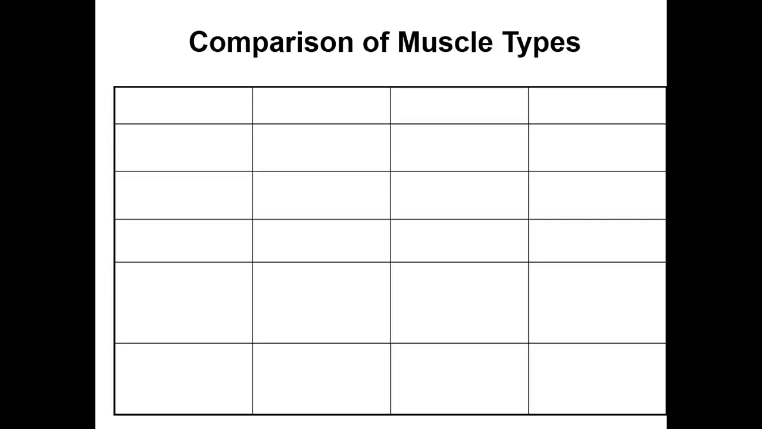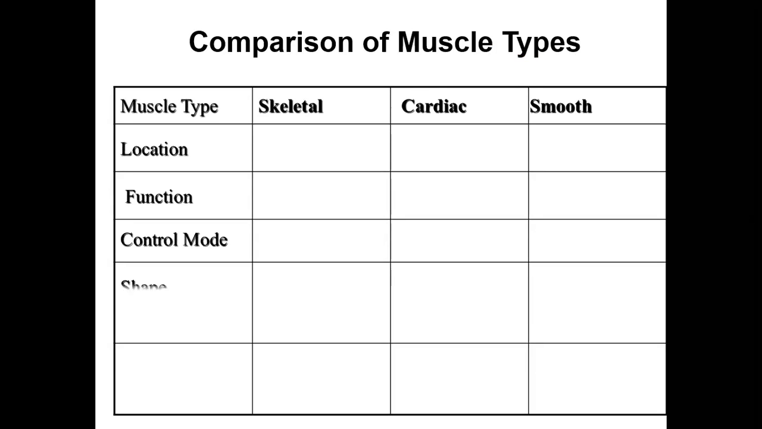Comparison of the muscle types. If we want to differentiate between these three muscles, how do we differentiate? The skeletal, cardiac, and smooth muscle fibers can be differentiated on the location where they are present. As I said, the cardiac muscle is present in the heart. Skeletal muscle is attached to the bone. Smooth muscle, I said, the intestine. So the location is a very important component.